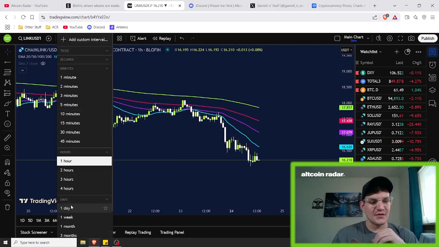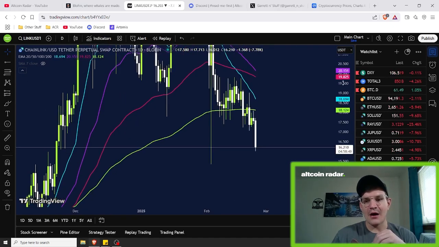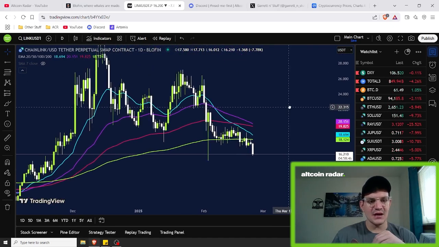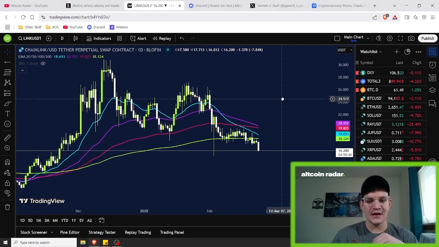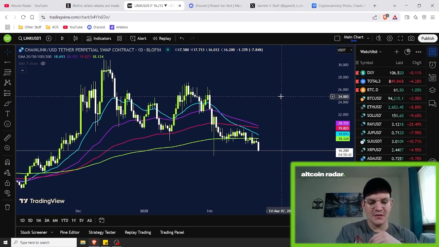All right. So that is just a brief overview of how you can use the moving averages to identify overall trends as far as being able to tell if it's currently bearish or currently bullish.